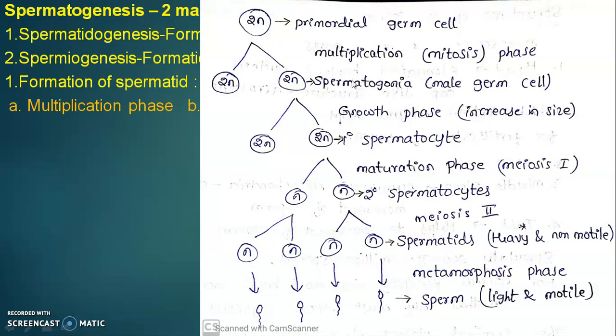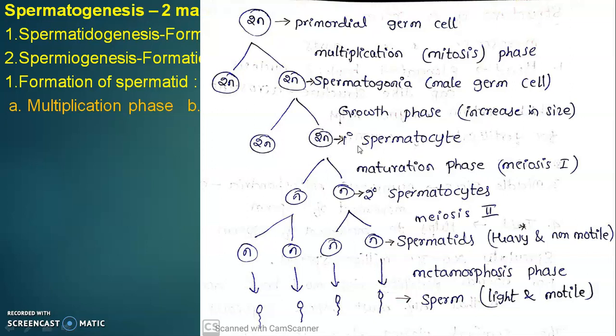This spermatogonia cell increases in size by increasing the cytoplasm. So this phase is called as growth phase because here increase in size takes place, growth takes place. It results in the formation of primary spermatocyte. This also consists of 2n number of chromosomes, or nothing but 46 chromosomes.